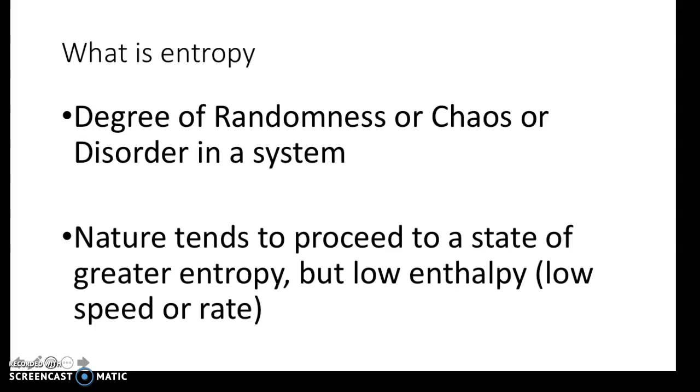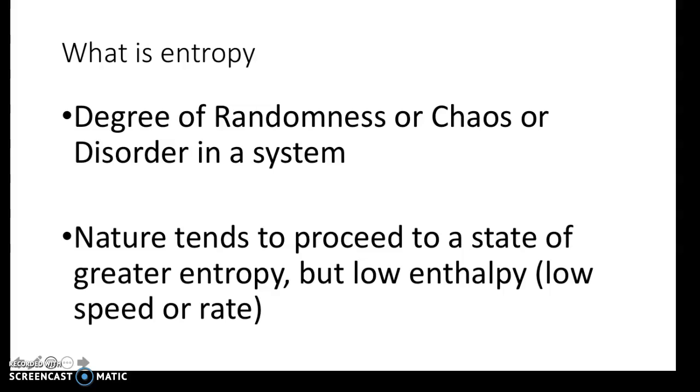So entropy. First of all, we need to talk about what entropy is. Entropy is the degree of randomness or chaos or disorder in a system. I like to call it the messiness in a system, the messiness of particles in a system. That is what entropy is. So the messier it is, the more entropy you have. So we want to be random, we want to be chaotic, we want disorder.